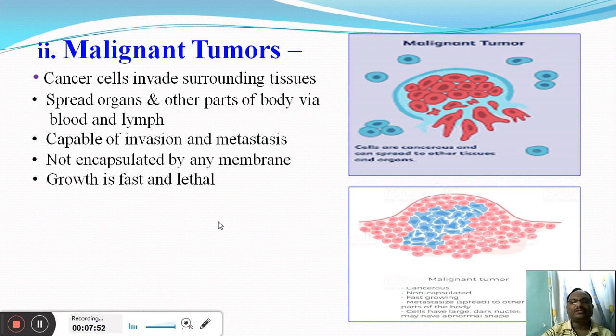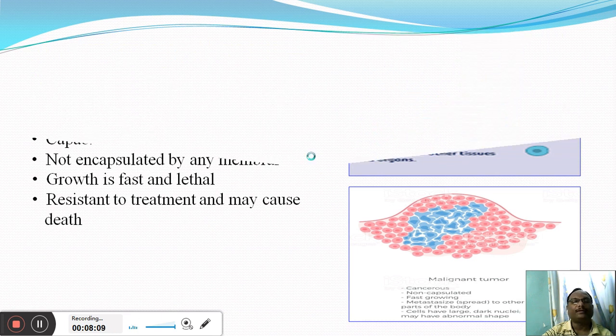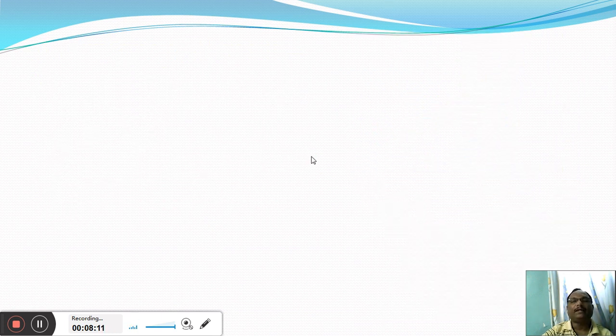The growth of such cancer cells is comparatively fast and lethal, and such cancer cells are resistant to treatment, and they may cause the death of the person in whom the malignant type of cancer is occurring. So that is about the malignant cancers.